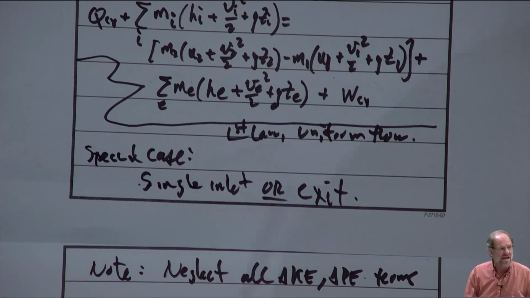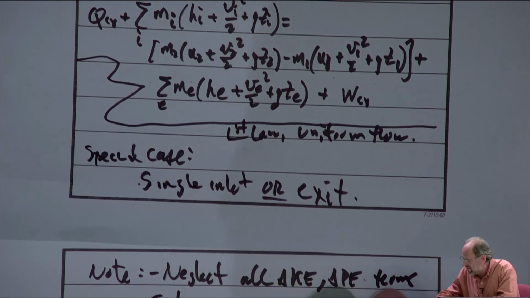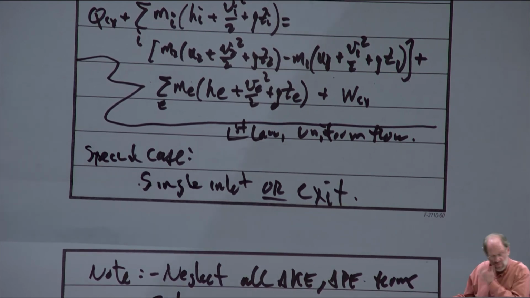And there's not going to be any height change associated with either of these processes. I mean, the exit is where the exit is. The entrance is where the entrance is. The tank sits where the tank does. So there's no potential energy changes either. And if we look only at a single in or out at a time, then we have a great simplification.